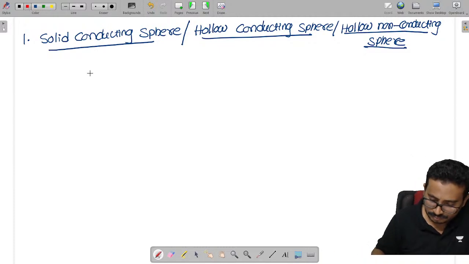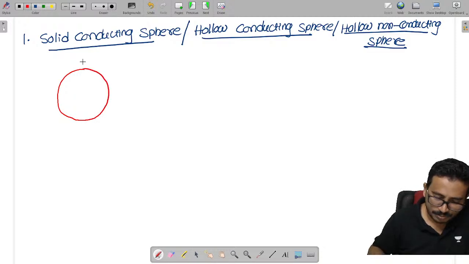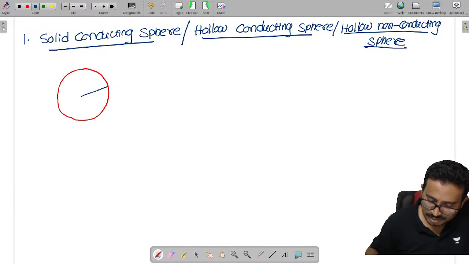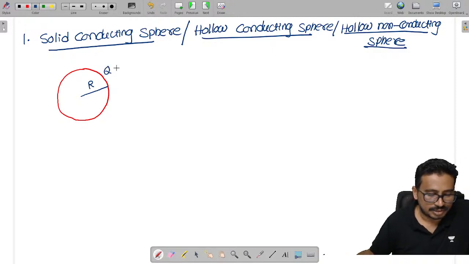Now this is my sphere having the radius, I am calling this capital R. I have given some charge. Where will the charge lie, you tell me. On the outer surface only. Charge will lie only on the outer surface.